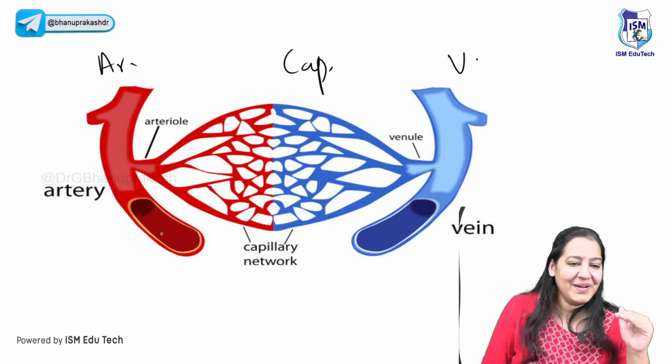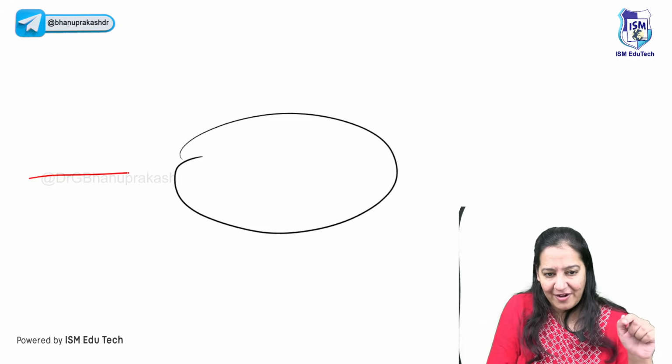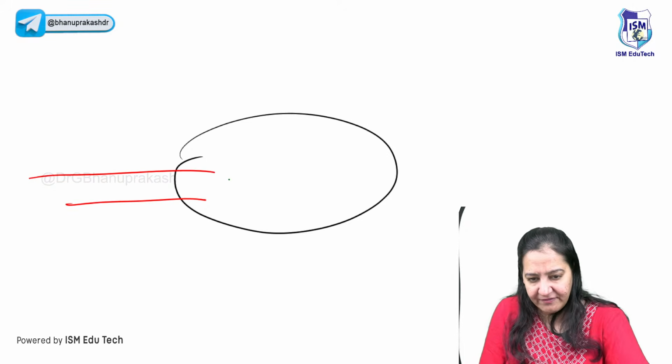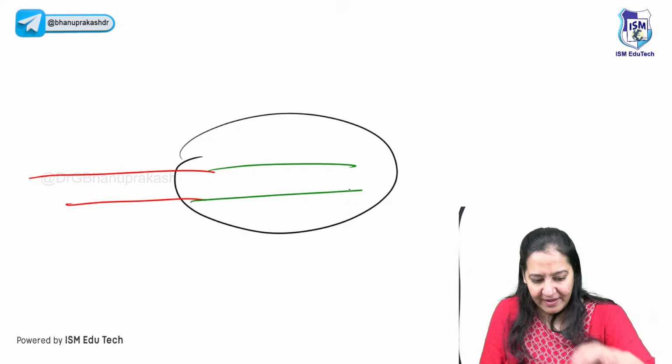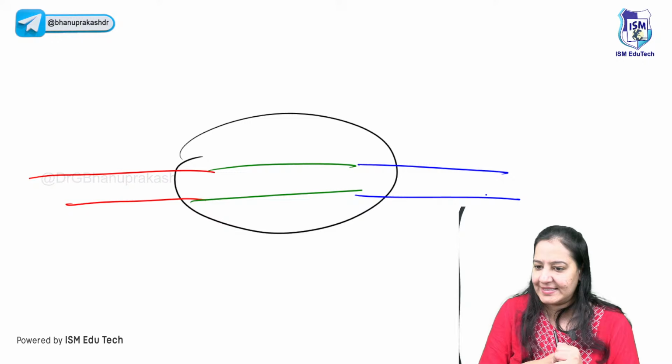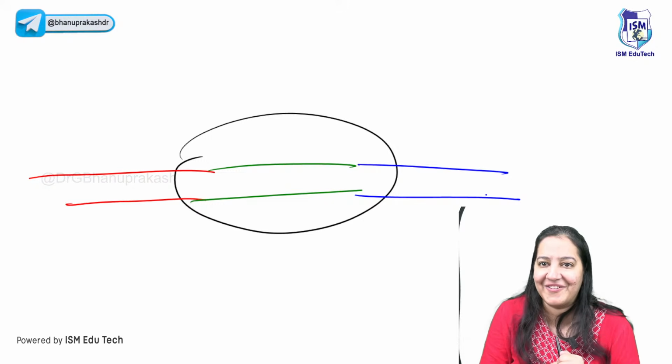So in an organ, the artery is coming. Let me draw an organ. In this organ, the artery is coming. The artery is converting into the capillary, and capillary leads to vein formation. I guess you all can see it very beautifully with the beautiful colors I have drawn.